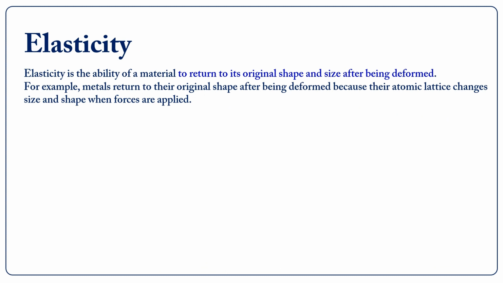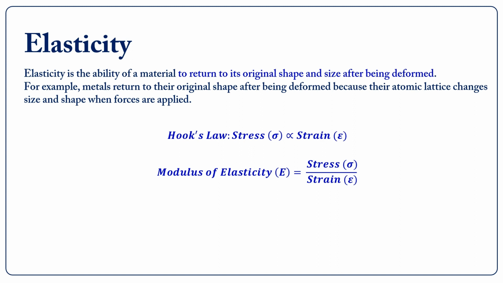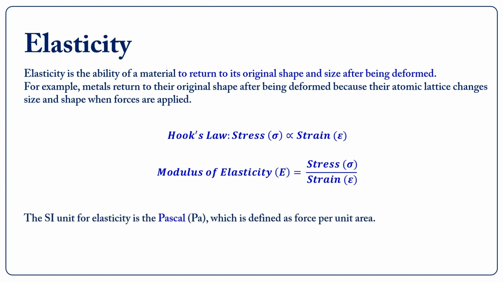Elasticity. Elasticity is the ability of a material to return to its original shape and size after being deformed. For example, metals return to their original shape after being deformed because their atomic lattice changes size and shape when forces are applied. As per Hooke's law, stress is directly proportional to strain. Modulus of elasticity equals tensile or compressive stress divided by axial strain in the linear elastic region of a material. The SI unit for elasticity is the Pascal.